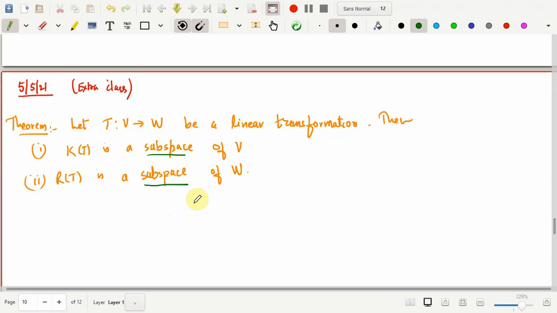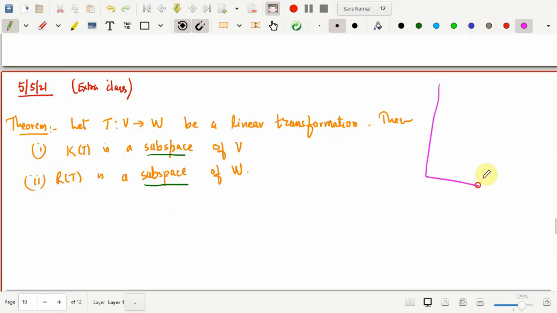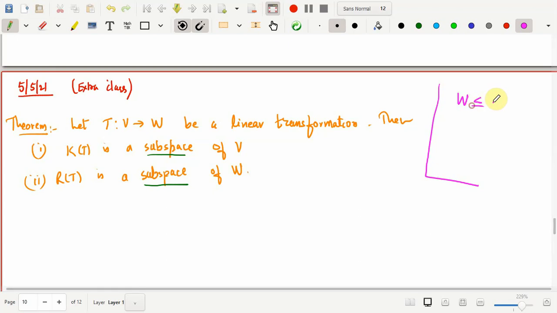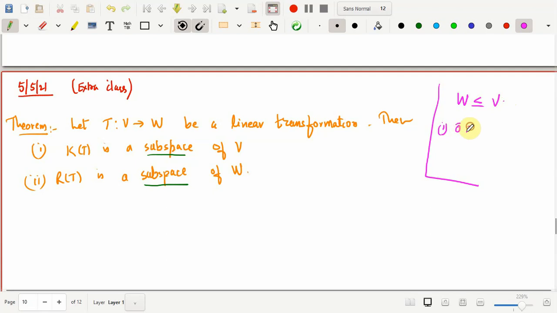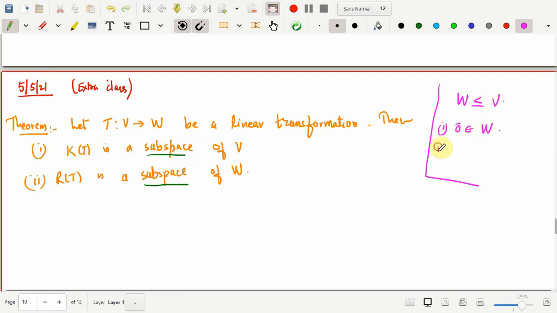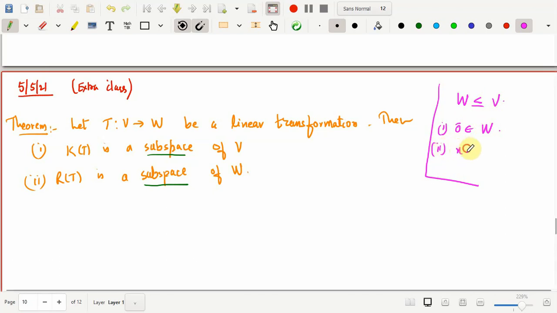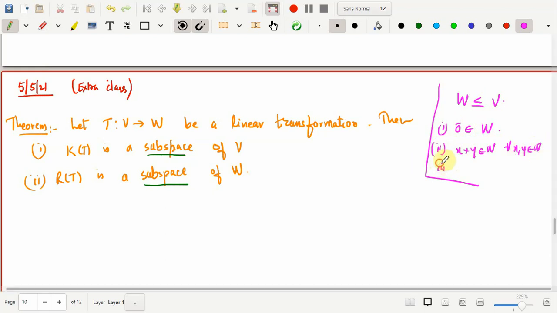So let's just recollect the definition of subspace. When do we say that W is a subspace of V? It should satisfy three conditions. First of all, 0, which is the 0 element of V, should be in W. Second, it has to be closed with respect to addition, so x plus y should be in W for every x, y in W. And third, you need to check for scalar multiplication.